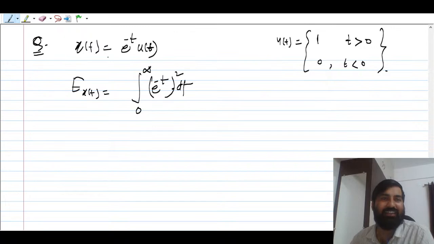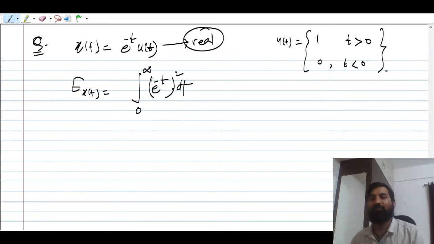Since this x(t) is a real signal, this guy is real. Whenever this kind of question comes, we need to care about whether it is real or complex. In the book you will find x(t) is a real valued signal, which means there is no imaginary component present, no terms like j.